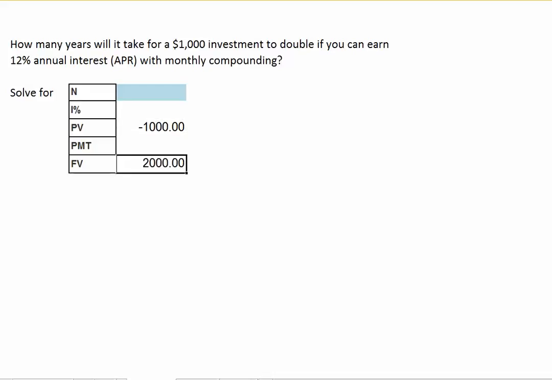We're not talking about annuities, we're talking about a lump sum, so we'll put 0 for our payment. For our interest rate, we're going to enter 1, which is our 12% annual interest rate divided by 12 since we have monthly compounding. And finally, we'll solve for the number of months, and we get 69.66 months. And if we divide that by 12, we find that 5.8 years is the length of time it takes for our investment to double.